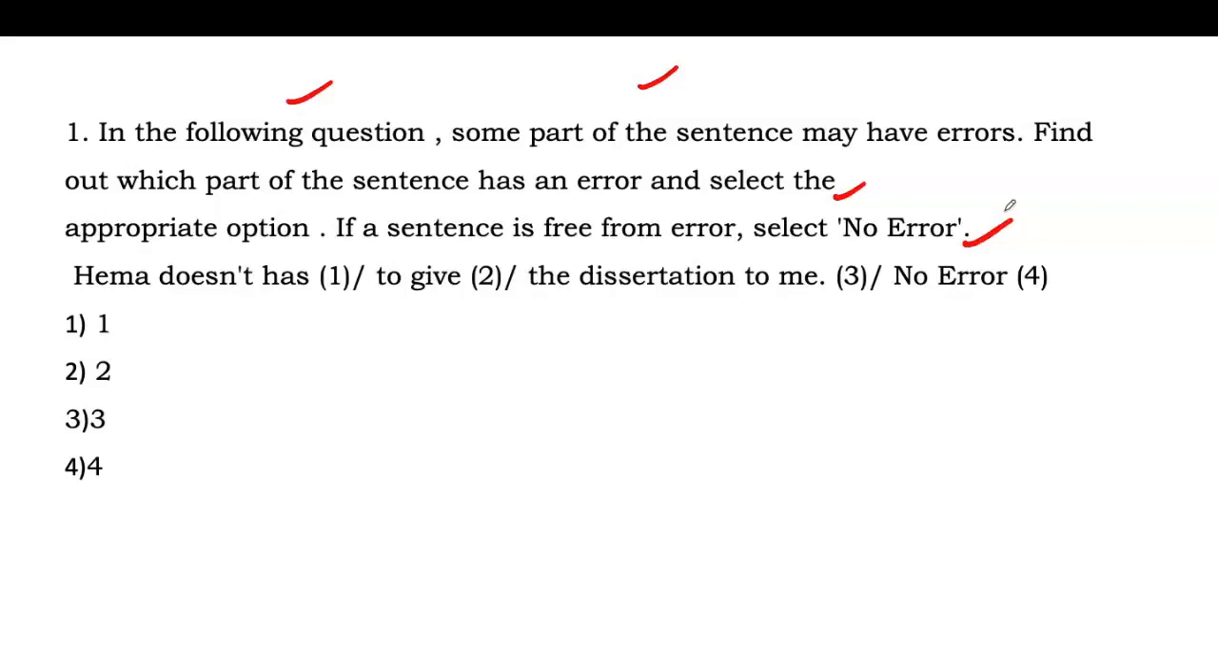So Hema, hello smart pen. Hema does not has to give the dissertation to me. So answer करिए, in which part there is an error. चलिए, comment your answers for question number first. Comment your answers for question first. Hema does not has to give the dissertation to me.